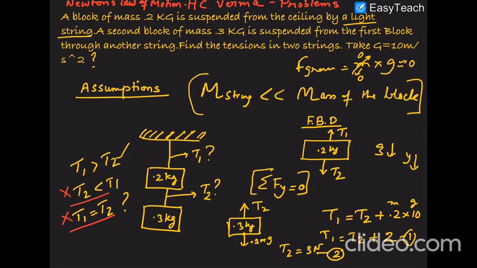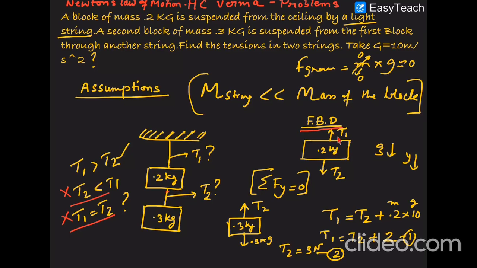To write the equation of this block, we have to draw a free body diagram, right? You have to free the body and draw all the forces acting on it. For the 0.2 kg body, you have tension T2 acting downward, because this tension and this tension are not the same.